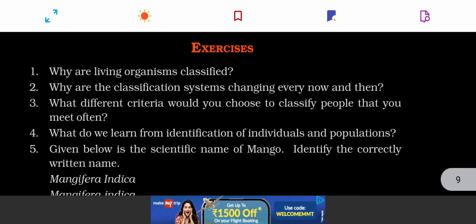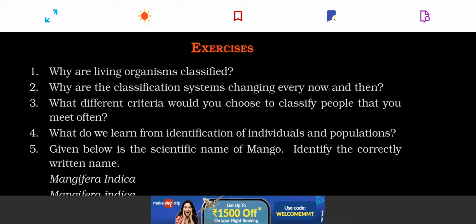Let's see the questions. What are living organisms? Why are living organisms classified? The simple answer is that to study them and to make their study convenient, they have been classified into different groups depending upon their similarities. Why are classification systems changing every now and then? Then there is, what different criteria would you choose to classify people that you meet often? So these are generalized questions which you can answer easily.